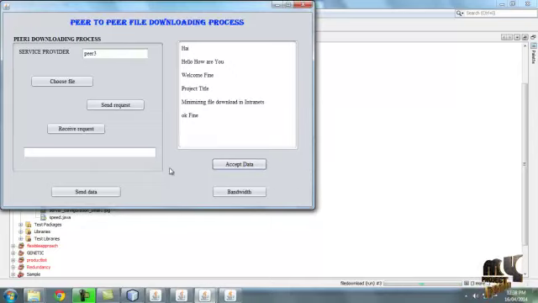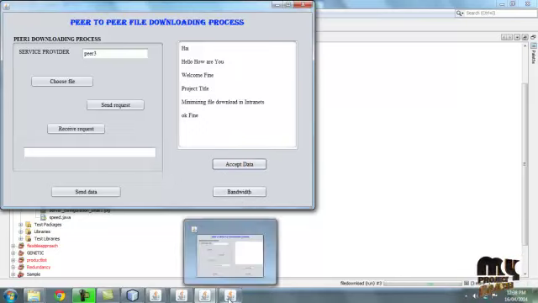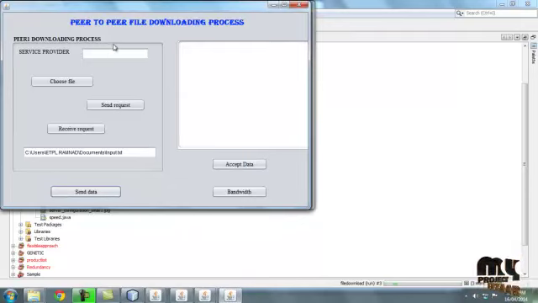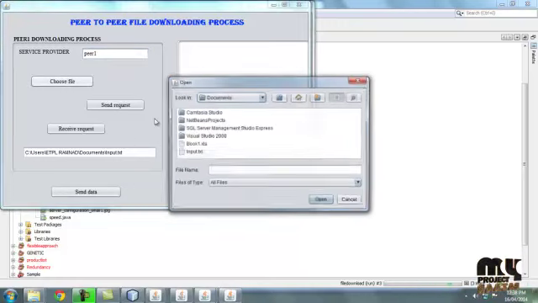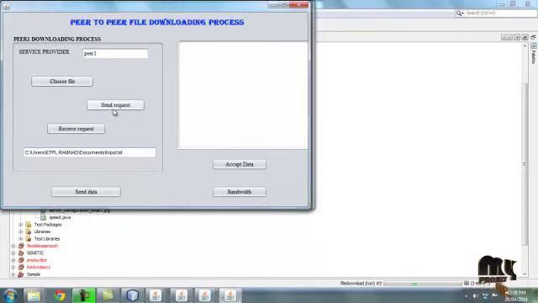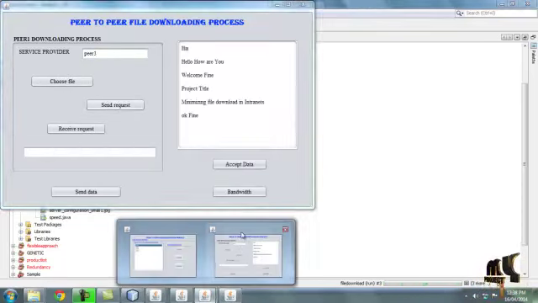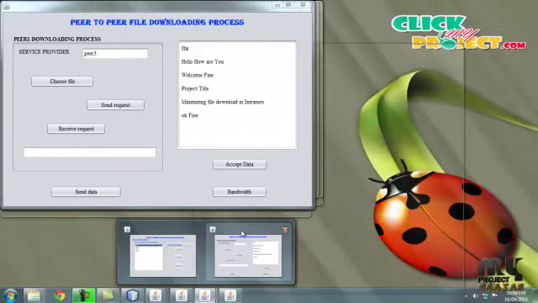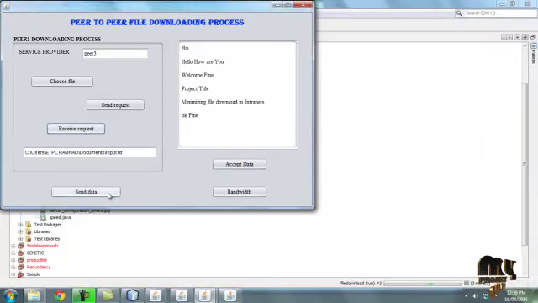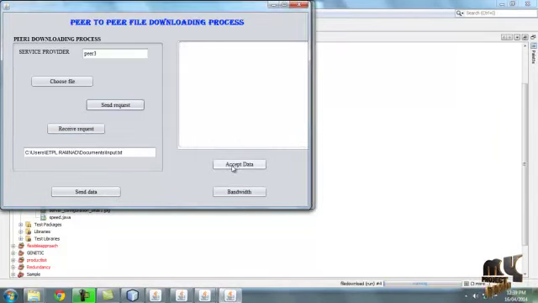Then move to the bandwidth process. Here in the bandwidth process, the overall process is also evaluated. Here the service provider name is peer 1, so again choose file, input file, send request, send to peer 1. We already ran peer 1. Here receive request, then sending data, and then peer 3 accepts data. Here the file is received.